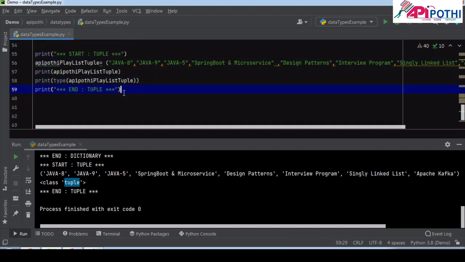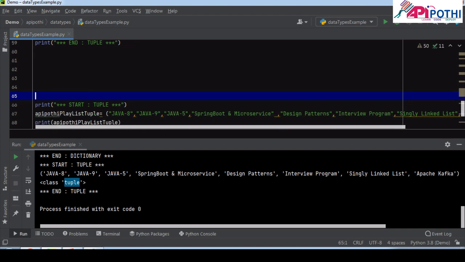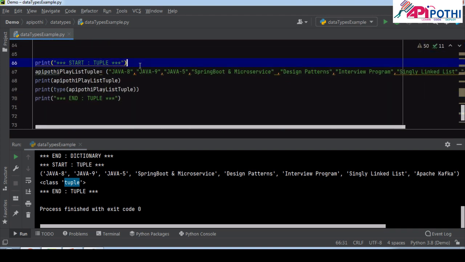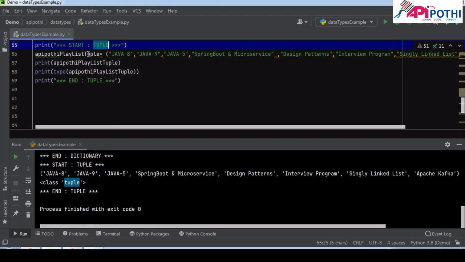Now if you see, whatever variables we have declared, we have never specified the variable data type anywhere. We are just letting Python understand what the data type is. I have never mentioned that this is the tuple, right?